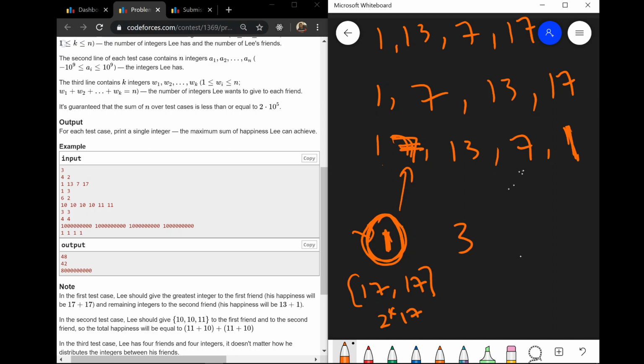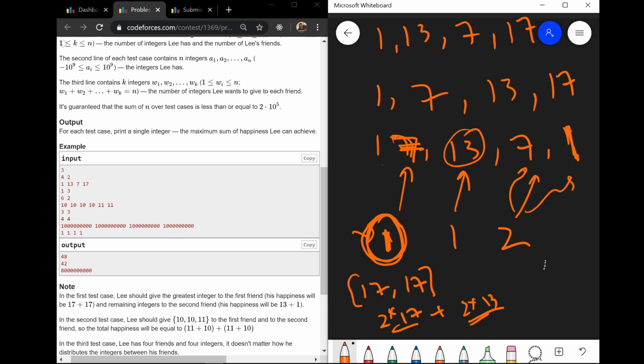Suppose the distribution was not like this, it was like 1, 1 and 2. So this friend we should give this, this would be really optimal, because then it would be 13, not 31. It would be 2 into 13 contribution to the final answer. And when these two would be given to the other friends, this contribution would be 7 plus 1, so this would be the maximum.